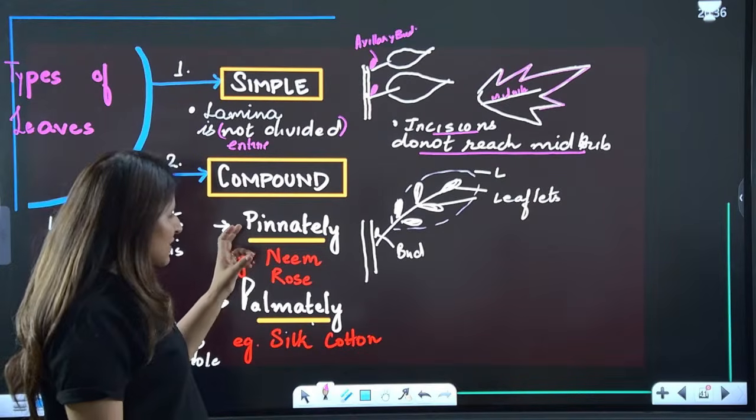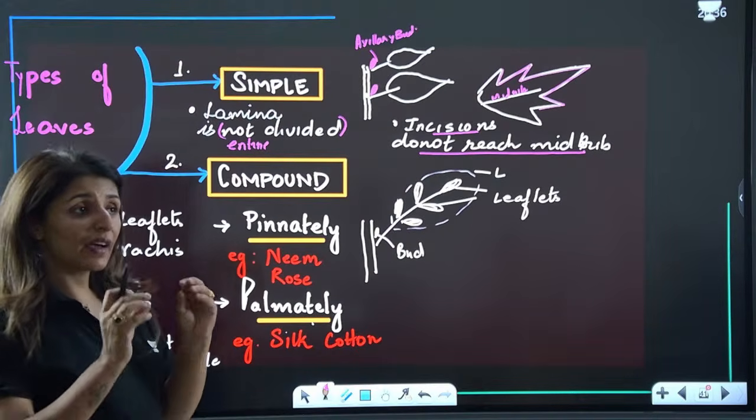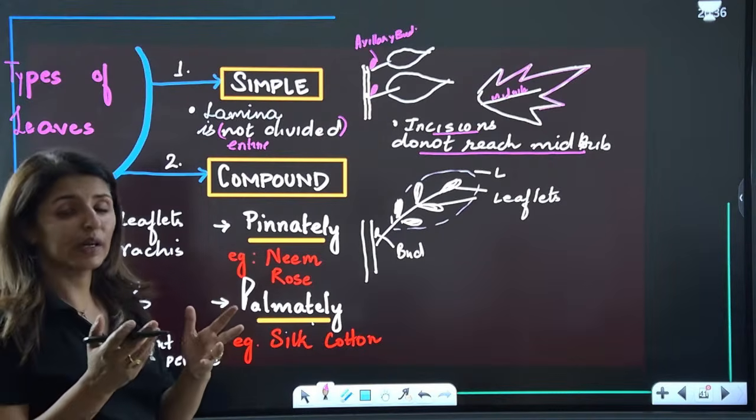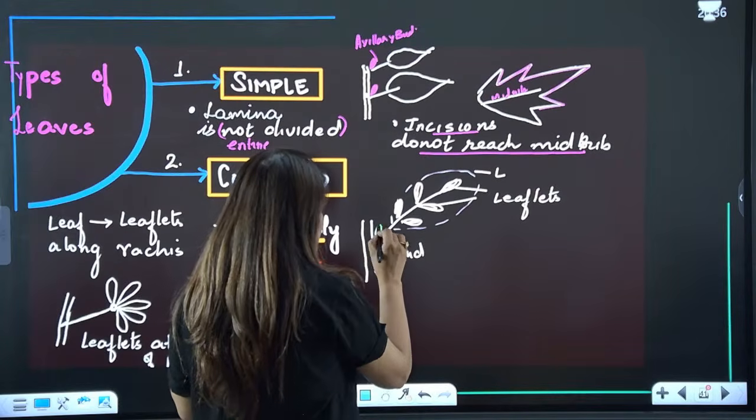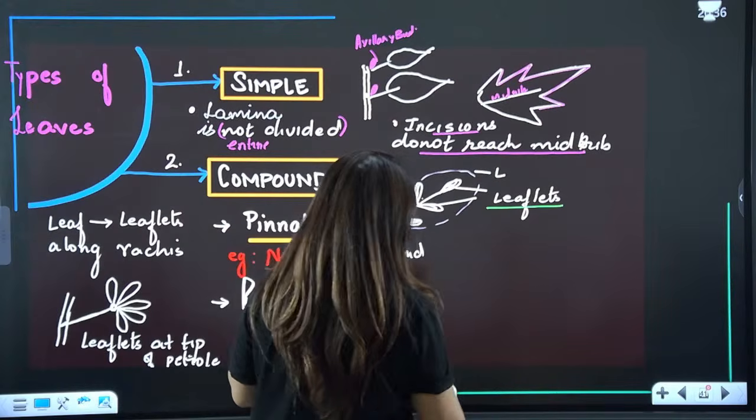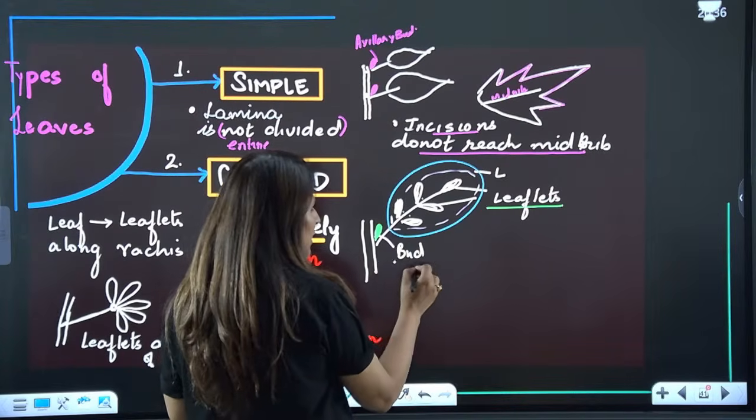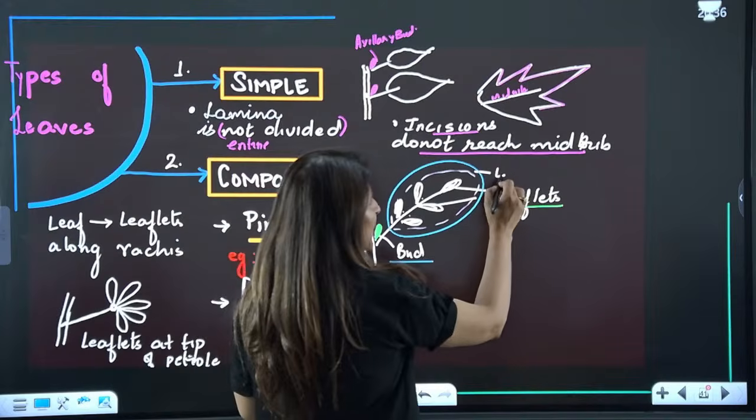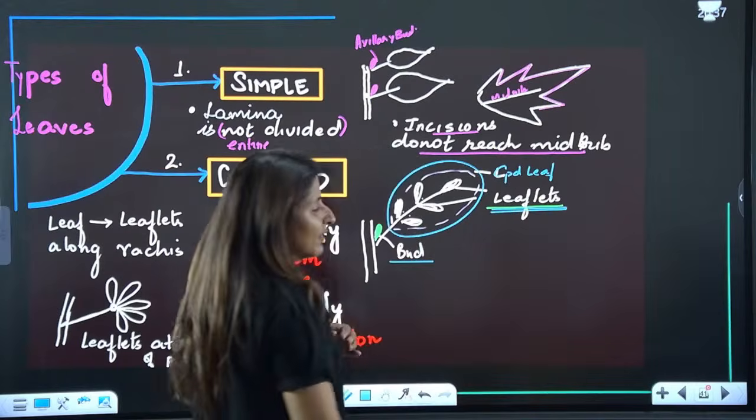Compound leaves are of two further types, pinnately and palmately. First of all, how do you identify whether that green structure is a leaf or a leaflet? Please understand, you always look out for the axillary bud. If the axillary bud is present here and not here, not here, it means these are not leaves, these are leaflets. Anything that is ahead of the axillary bud is an entire leaf. So this complete structure is a leaf, but a compound leaf, and the small structures are leaflets.